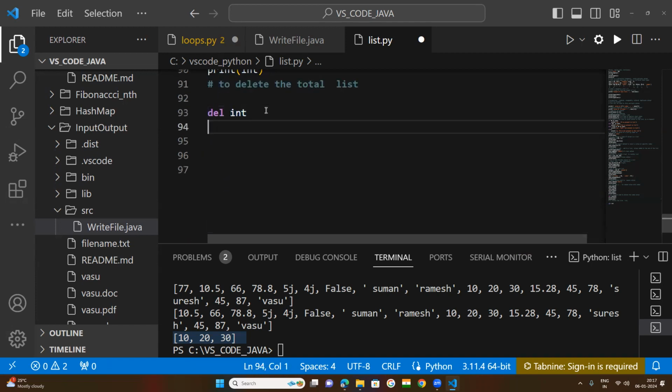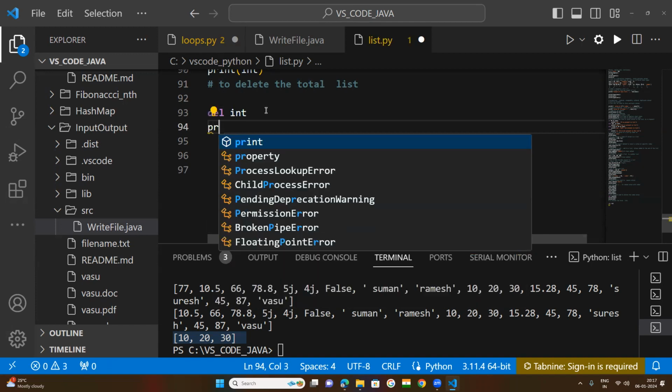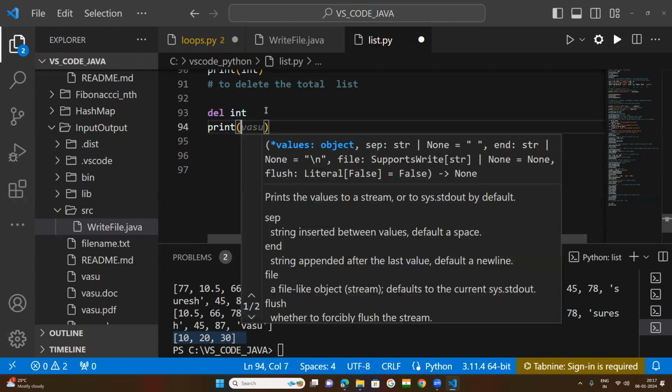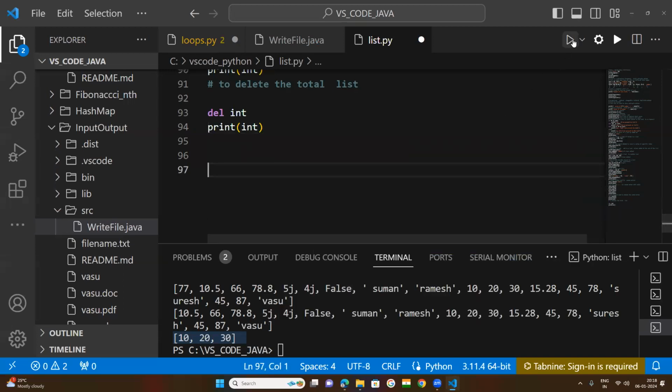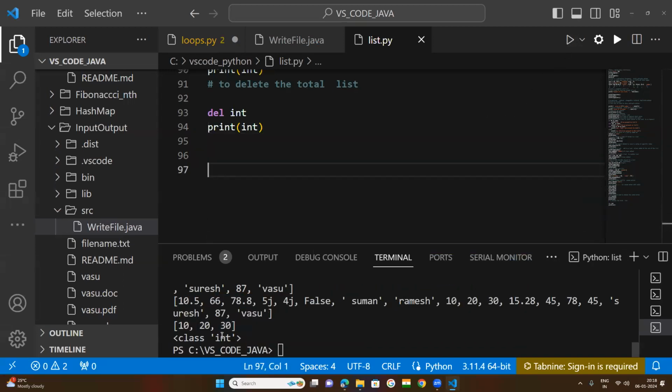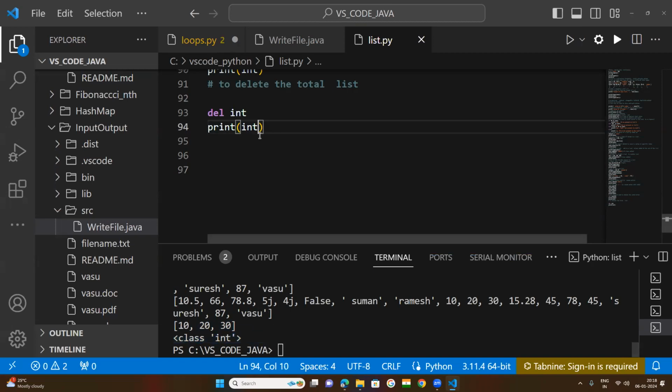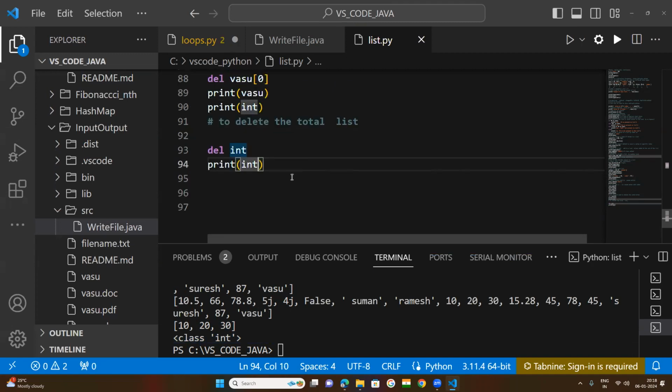Now, if you want to check the status of the list, print int. Then you will get class int.